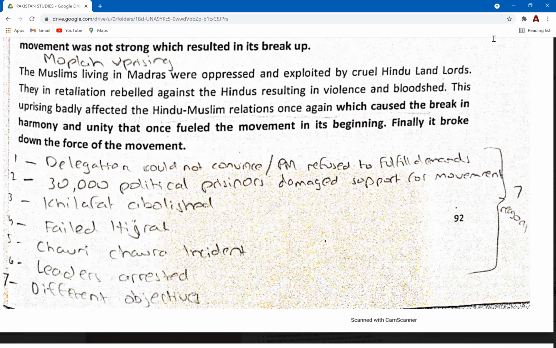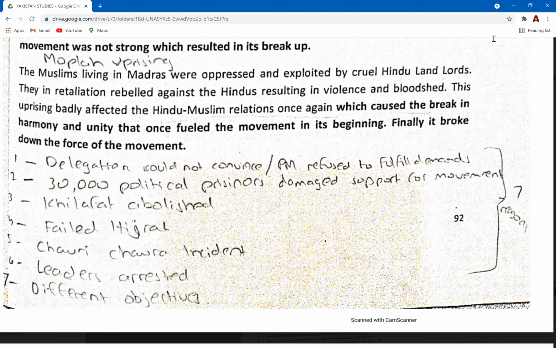Because when Muslims and Hindus were together, they were fighting and they were strong. Because Hindus were in majority and Muslims were not, they were like a team. But when Hindus left, Muslims were weak and they didn't have people who could support them. Because of Gandhi's support, they were leading. But after Gandhi left, they were all separated and they didn't want to move ahead.